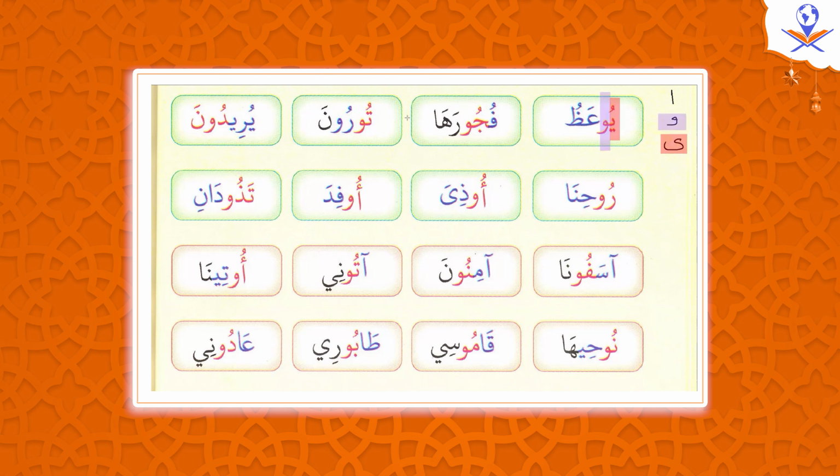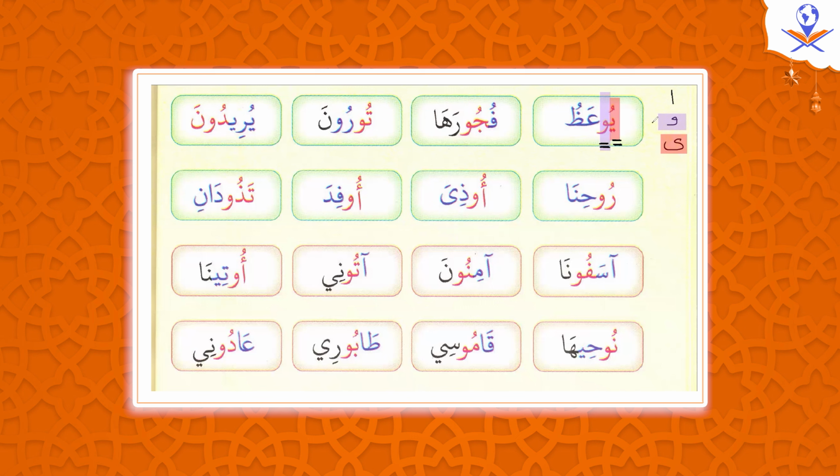And also this is waw, which is here. So why did you say this is a mad letter and ya is not a mad letter? What did you say? Okay, now you said waw is a mad letter, correct? Yes. Why is this a mad letter and ya is not a mad letter? What are the conditions of mad letters then? We need to ask this question. How do we know the mad letters?